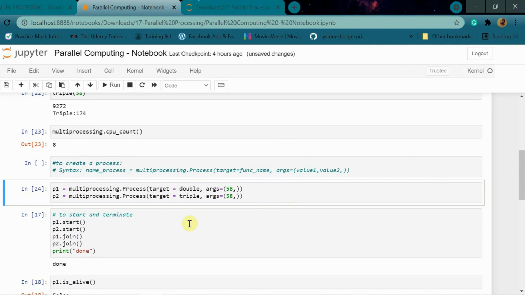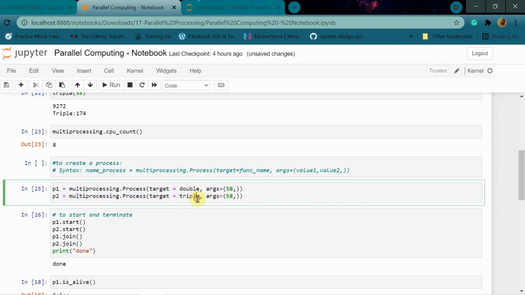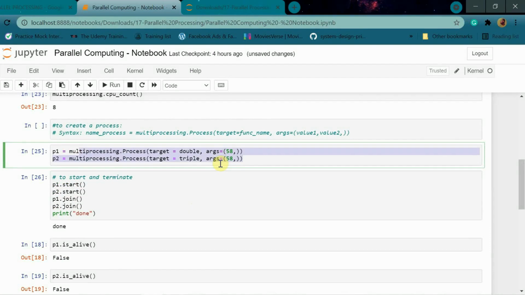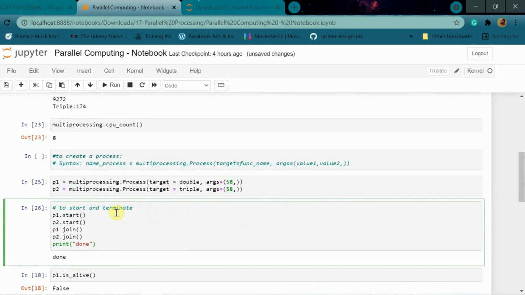Now again, we are creating these two processes. See, it is starting and executing. I so badly want to show you that both would print different process IDs, because we are creating two sub processes in this Jupyter notebook, P1 and P2. But I don't know, there's some glitch in Python, and that is why I'm not able to show you the process ID. Otherwise, I would have shown you. But just write it down somewhere that both of these processes will have different process IDs.